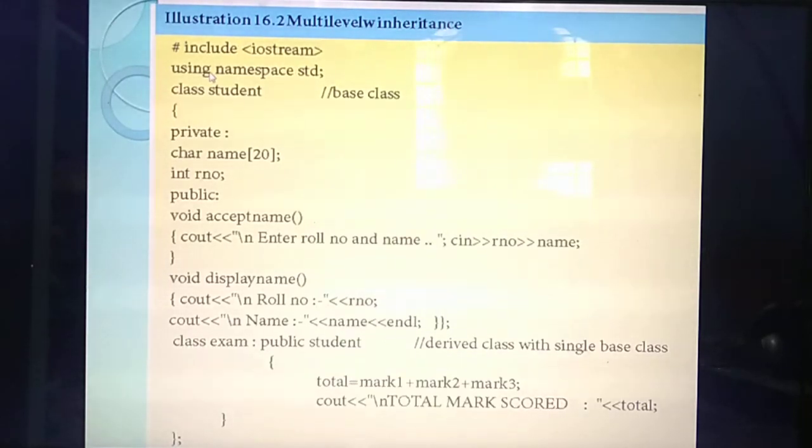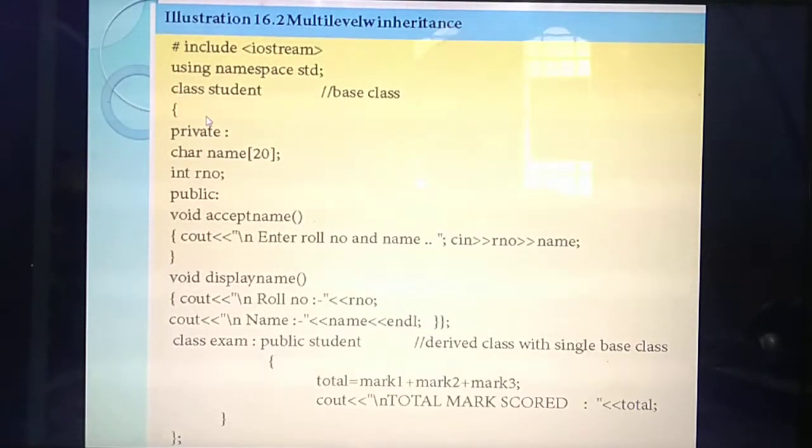Using namespace std. Okay. So what's the name of this line? Class, isn't it? So how are you identifying this line as a class? Class always starts with the keyword class, followed by the class name. So what's the class name? The class name is student. So the keyword class is followed by a class name.